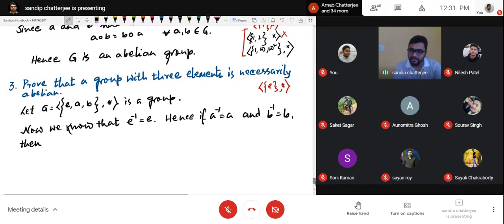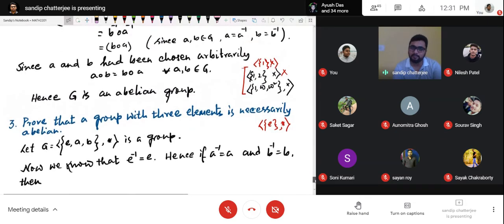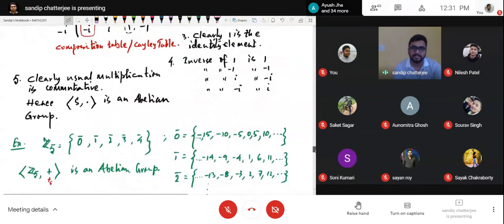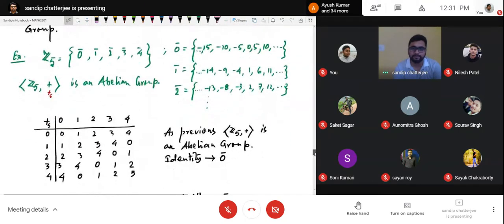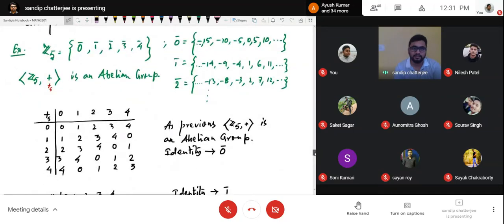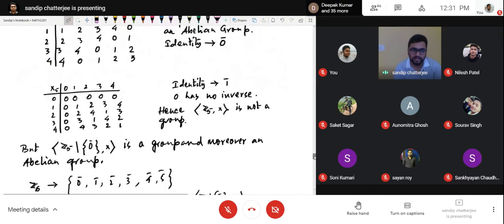The inverse of the identity element is the identity element. But if the inverse of an element is itself, there is no guarantee that it has to be the identity element. There can be so many examples where the inverse of an element is itself, but that is not the identity element.